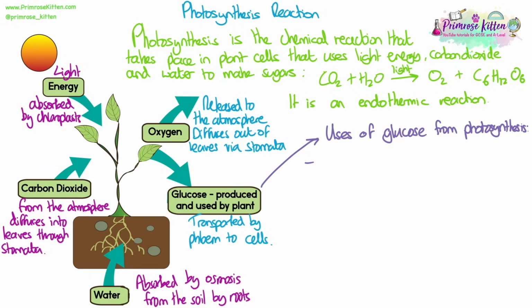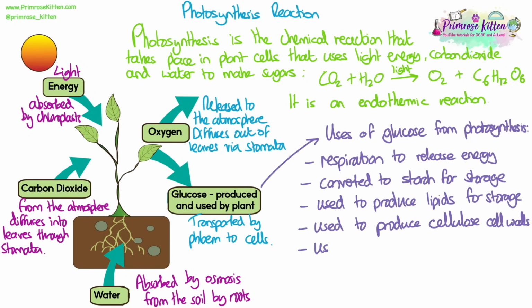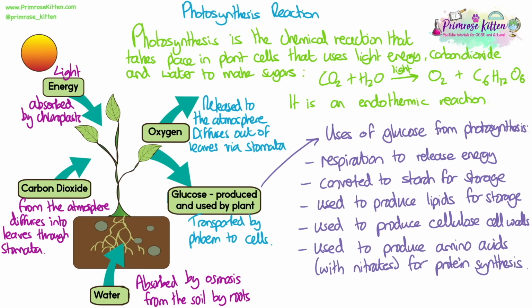We need to know how plants use the glucose they produce from photosynthesis. A lot of it is used up in respiration to release energy for processes in the cells. Some can either be converted to starch or used to produce lipids for storage. Some is used to produce cellulose in the cell walls. Some is combined with nitrates from the soil to produce amino acids. These can then be used to make proteins through protein synthesis.